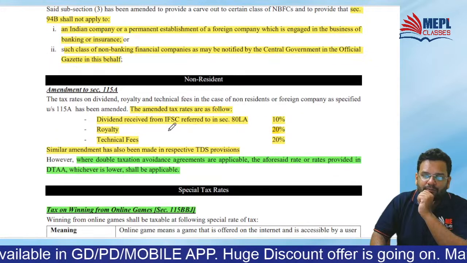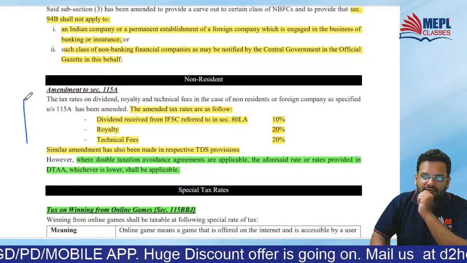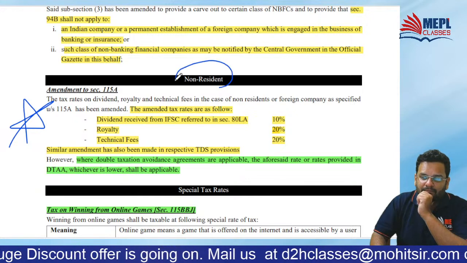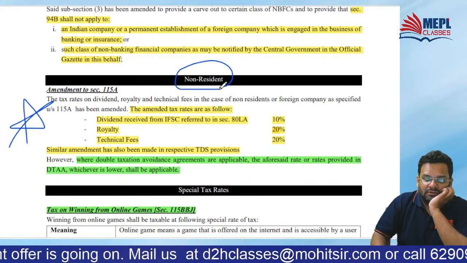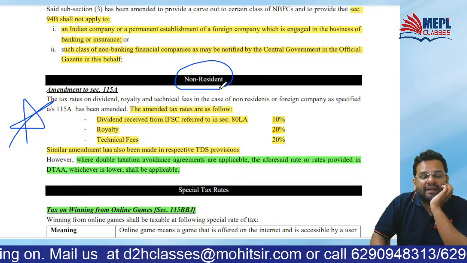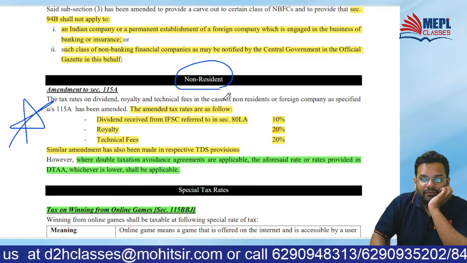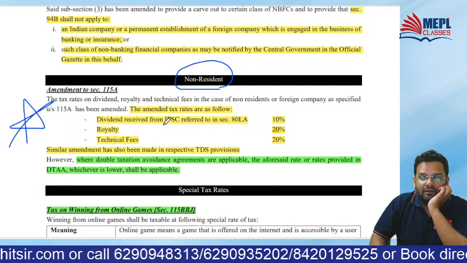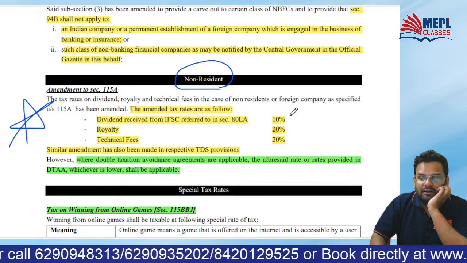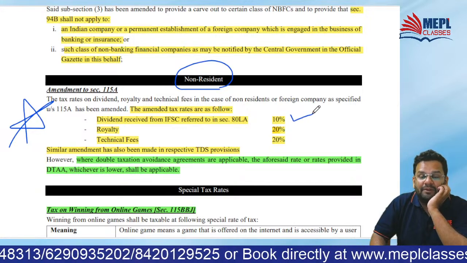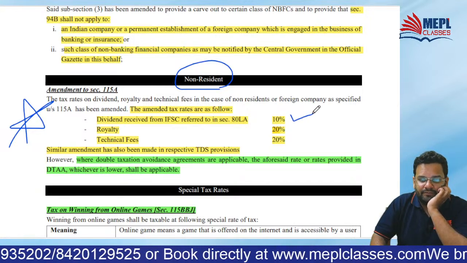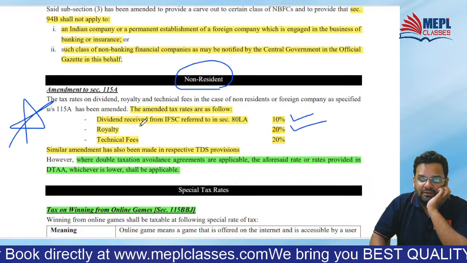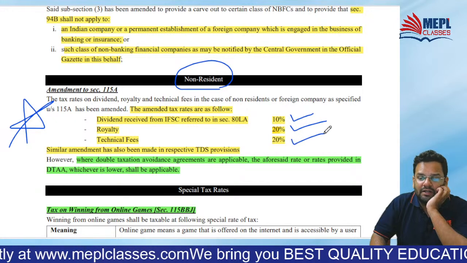Now what becomes important is this 115A, which is the rates of tax for non-resident. So when dividend is received from that IFSC, then the rate of tax will be 10%. Okay, royalty income 20%, technical fees 20%.